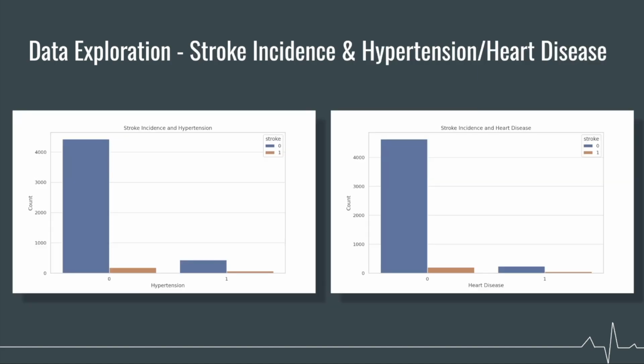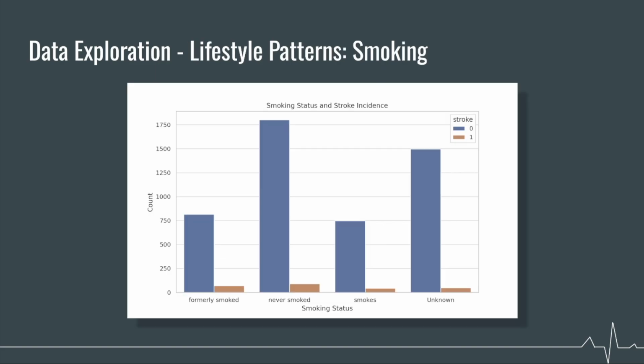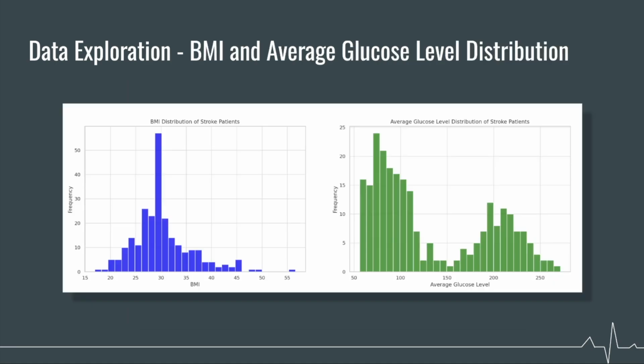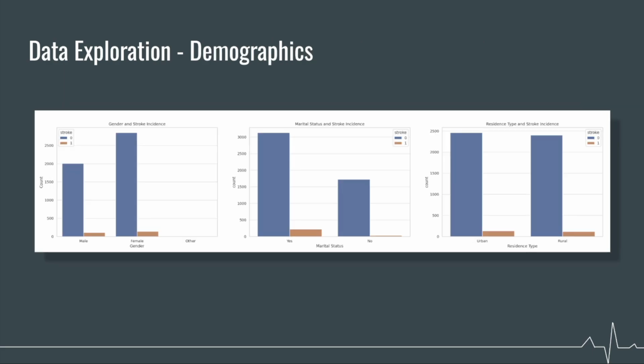Furthering our data exploration, we have stroke incidence and hypertension and heart disease. We can also showcase some lifestyle patterns, such as smoking status and stroke incidence. The same can also be done by looking at the distribution for BMI and average glucose level in stroke patients. And finally, we can display some general demographics relating to stroke incidence.